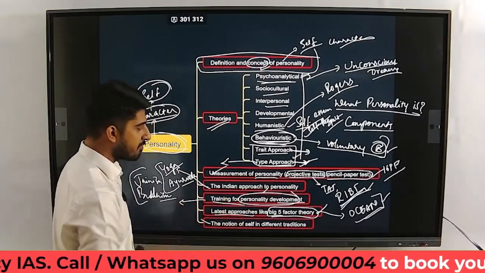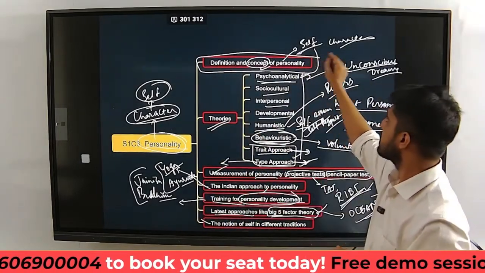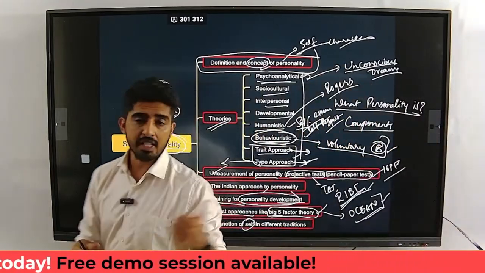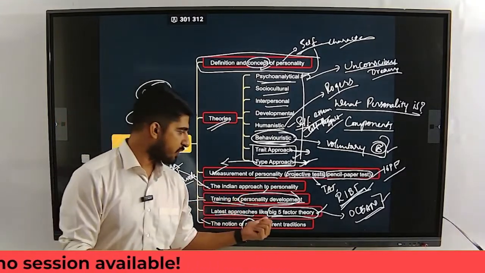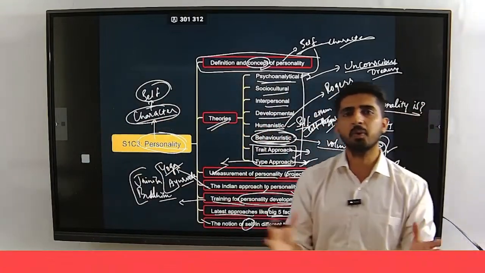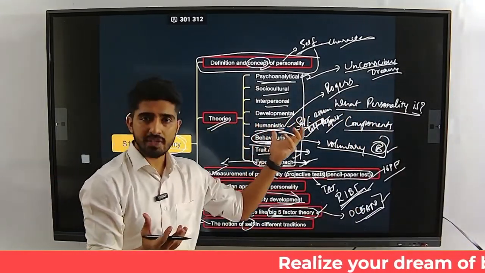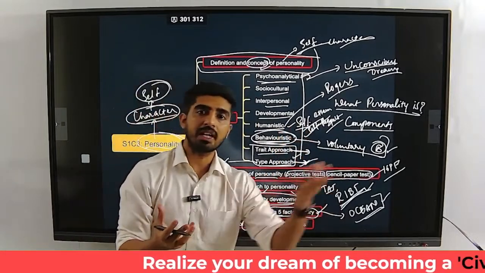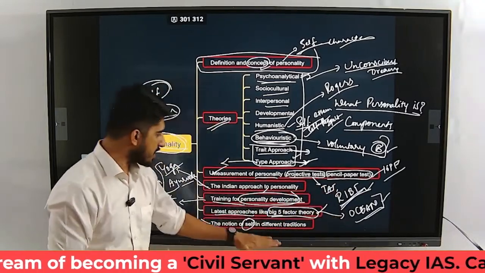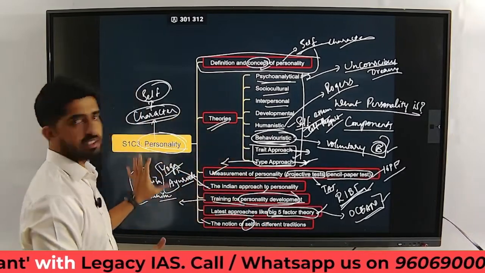And then the notion of self in different traditions. I spoke about self in the starting, right? In the starting of the chapter itself, we defined it. Later on, the idea of self across various traditions, including the Indian. Indian aspect of self compared to the Western aspect of self. This is where we see the juxtaposing of ideas of self. The Western idea of self, which is the humanistic idea of self, we compare and contrast with the Indian idea of self, the Eastern idea of self. So this is what we do in this particular chapter. That is section 1, chapter 3.